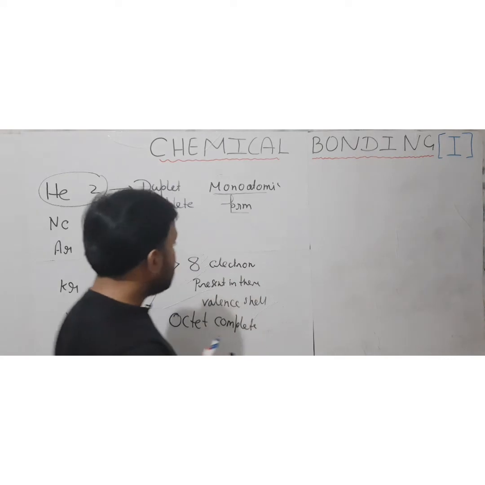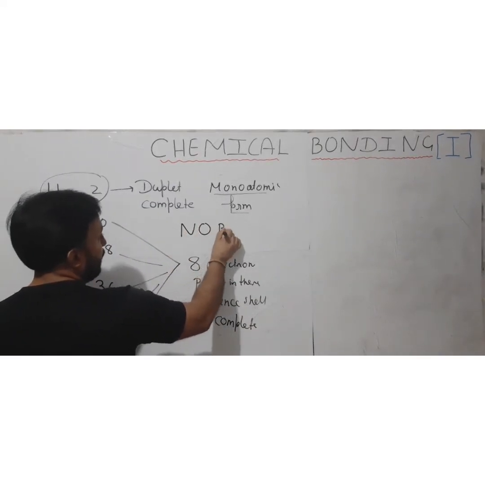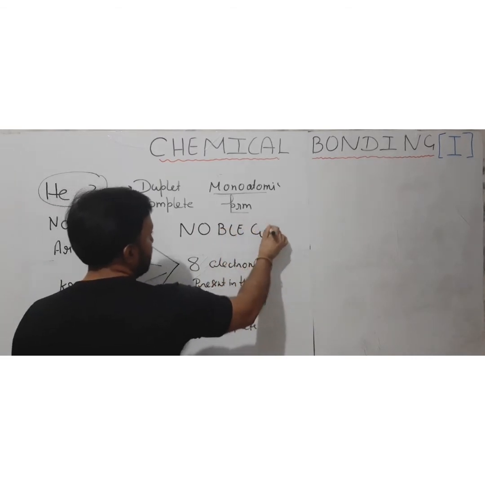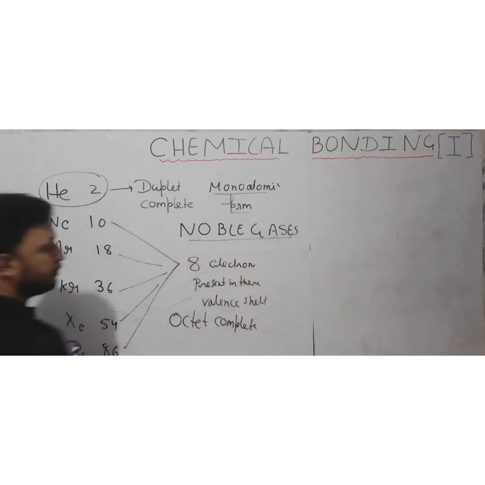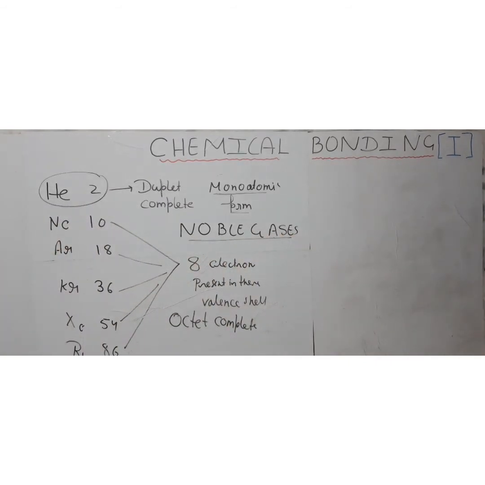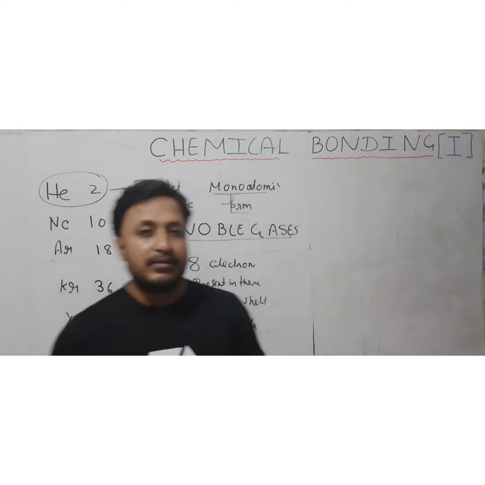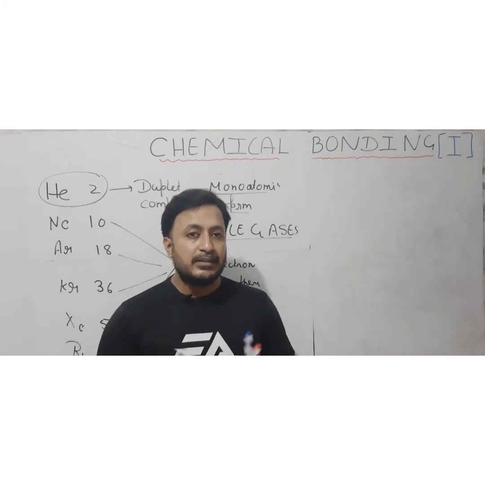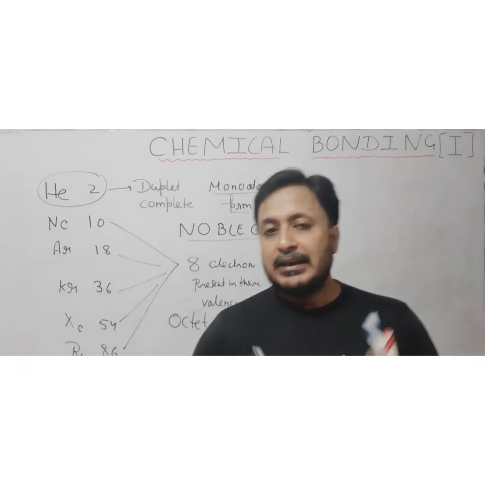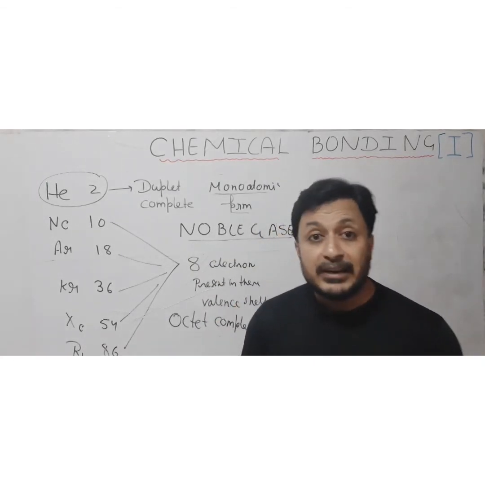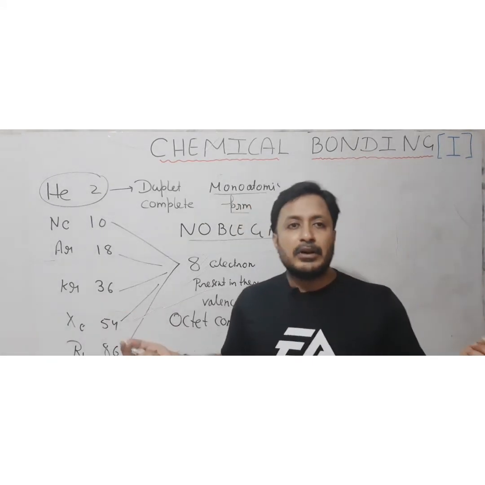It means all these gases are considered noble gases. Any atom which has a complete shell, that is a complete valence shell, and does not require any other electron to complete its shell, becomes noble. It means it becomes stable. Why is it stable? Because it is existing in monoatomic form, meaning it does not require anything else.